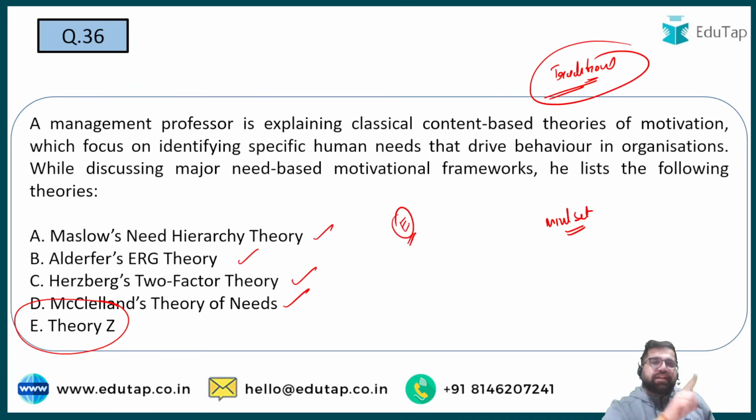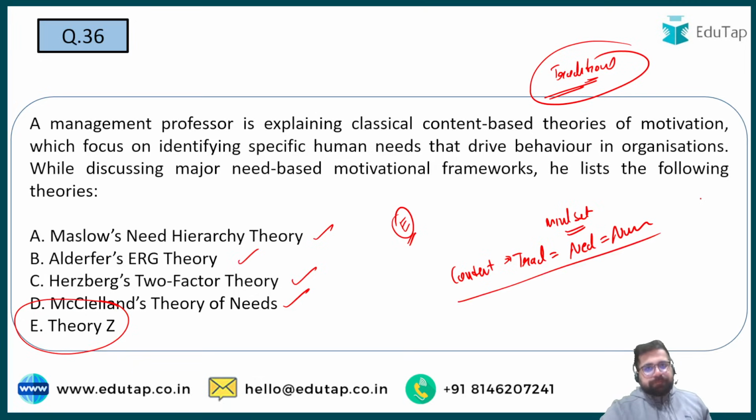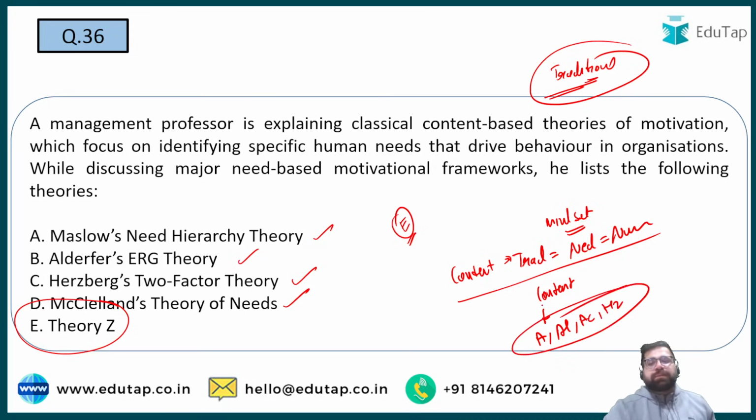One last time to repeat because I think I made a fumble in my previous statement. You know that content-based theories are also known as traditional. These are also known as need-based theories or humanistic approach to motivation. Right? These are the four synonyms which we know. But content-based theories, the first one is Abraham Maslow, Alderfer, then you have David McClelland, then you have Herzberg. These are pure content-based because over here you will see a specific need is mentioned. Right? A specific need is mentioned over here. But if you check for theory X, theory Y, theory Z, you still combine them in content theories because these are traditional in nature. These are traditional.